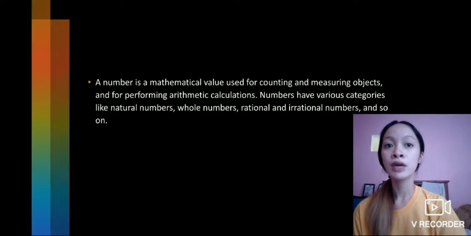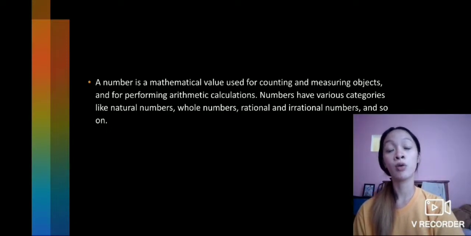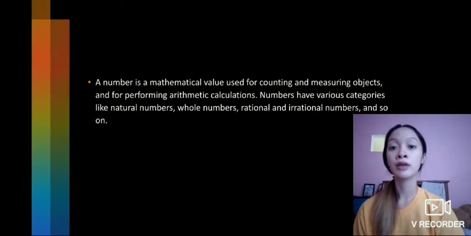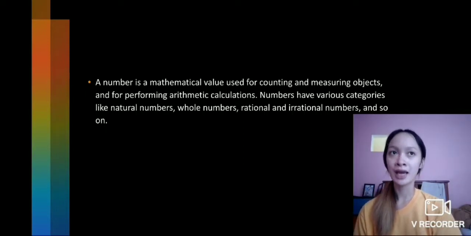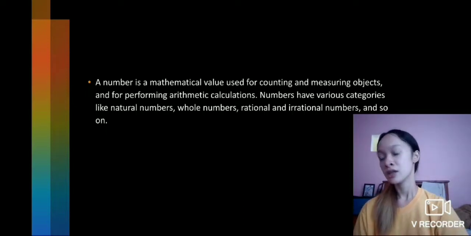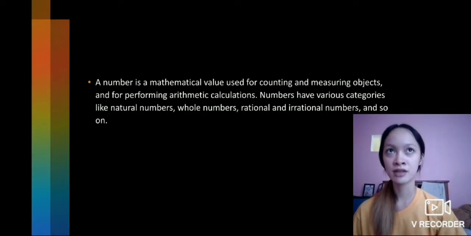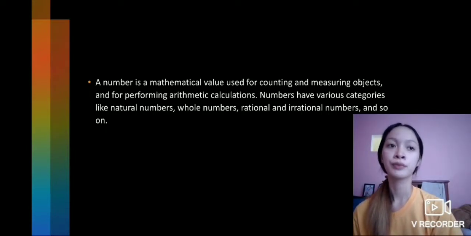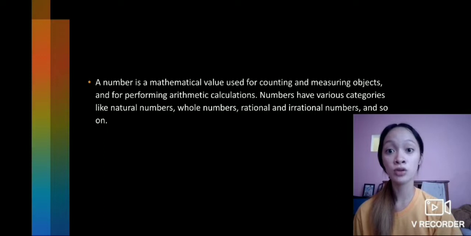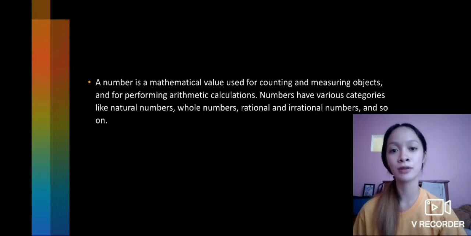The very common ones to use are natural numbers and whole numbers. And the rational and irrational numbers. I think the examples of irrational numbers are pi, which is 3.14, and Euler's number, which is 2.7. That is the example of irrational numbers. And there are a lot of various categories of numbers. And a number system also has various categories with different properties, which are the binary number system, the decimal number system, the octal number system, and the hexadecimal number system.